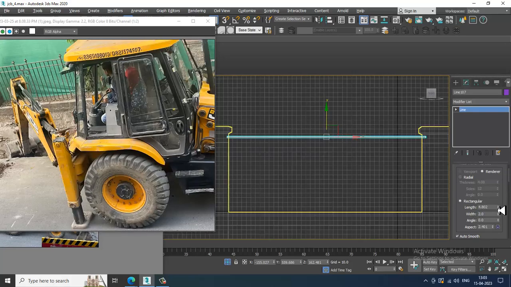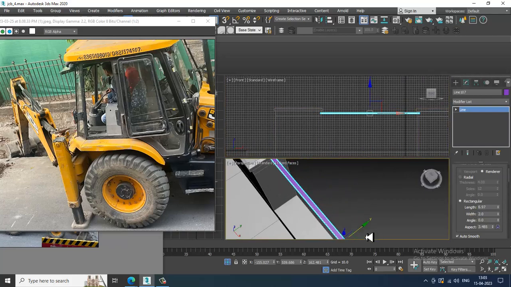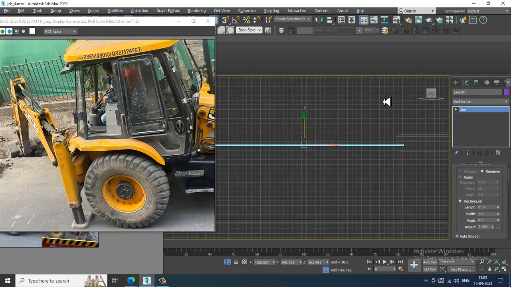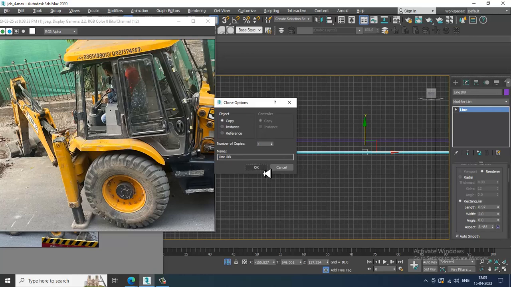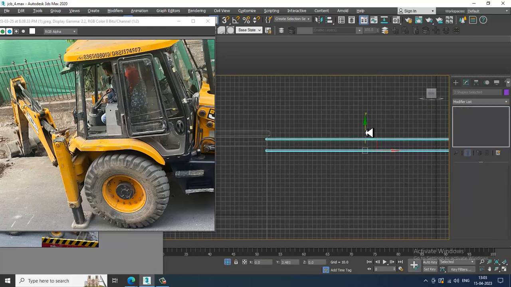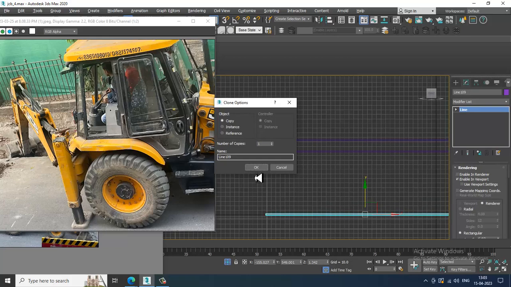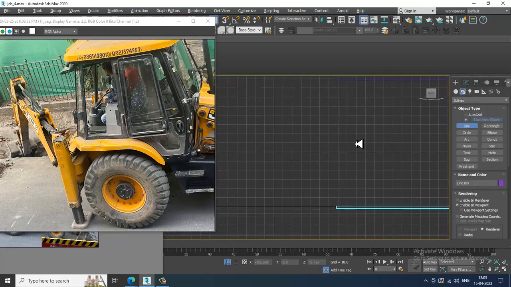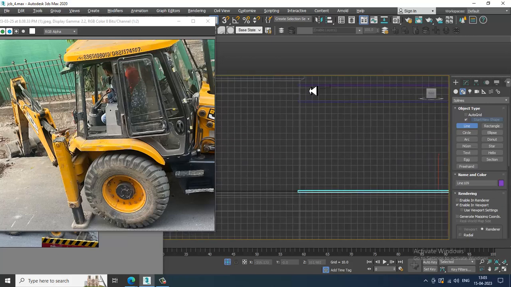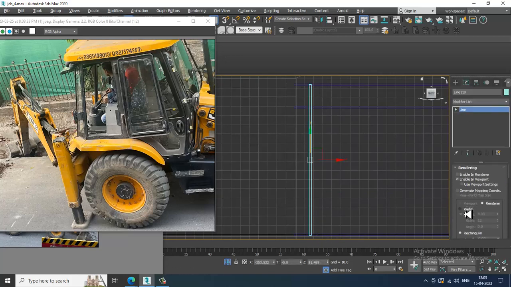Now again just drag it down. You can touch this down correctly over here, and again I'll take a line tool, enabling viewport.